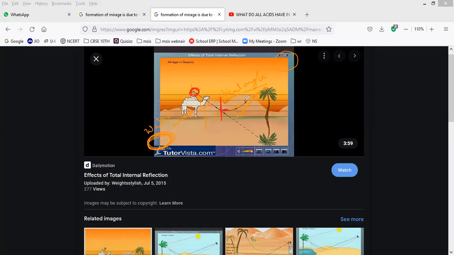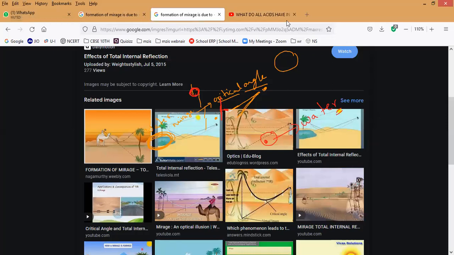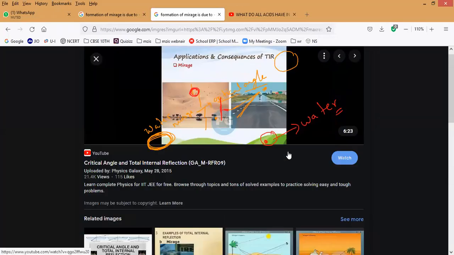So from that point, we can see the straight line and the false image of this plant. Under this plant, we can see the false image of water. What is that? False image of water. That is what is called a mirage. What should we call it, guys? Mirage. Understand? Yes or no? Yes, that is happening because of atmospheric refraction.